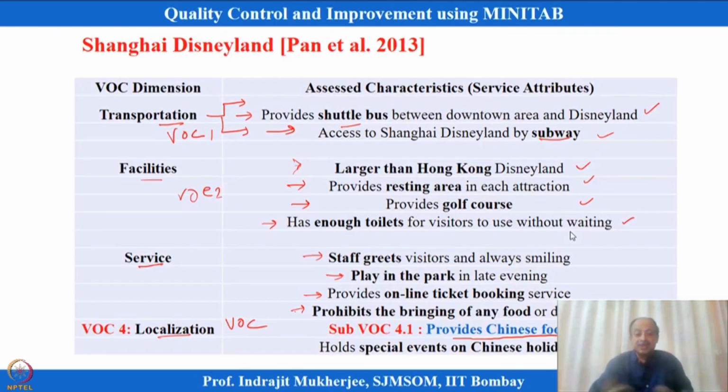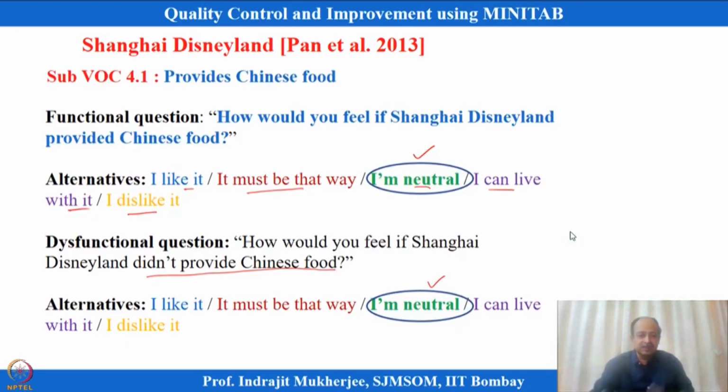Kano mentioned that we have to do a survey for that. We have to place each of the sub voices into two categories: functional or dysfunctional, positive questions and negative questions. We have seen one question for a sub voice, which is providing Chinese food. Then the responses are collected.